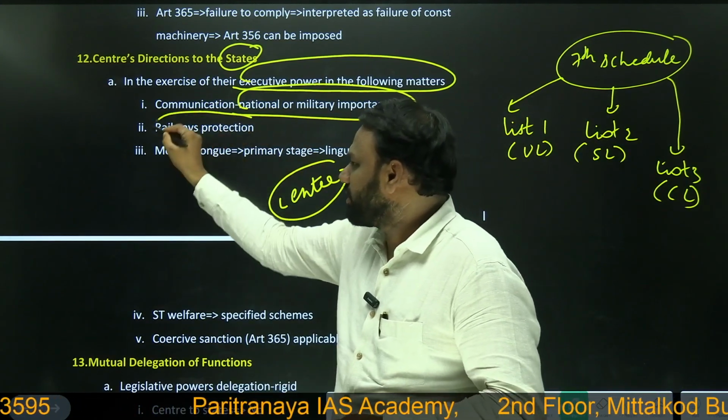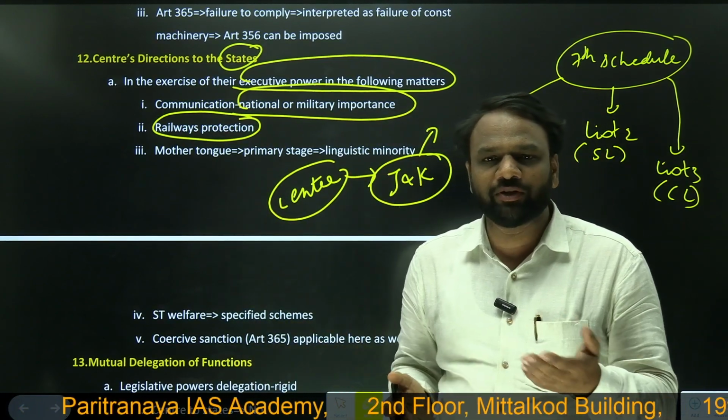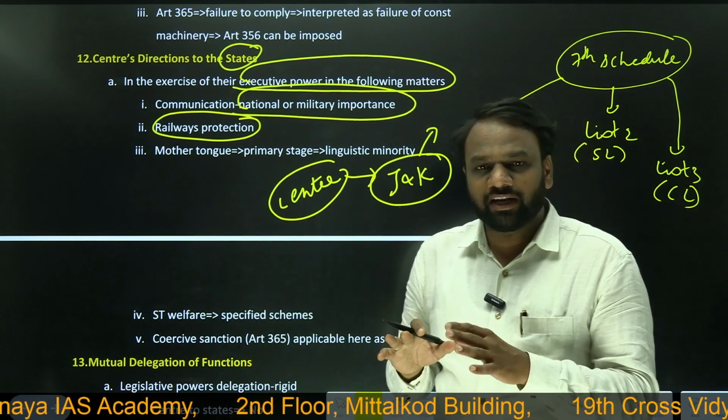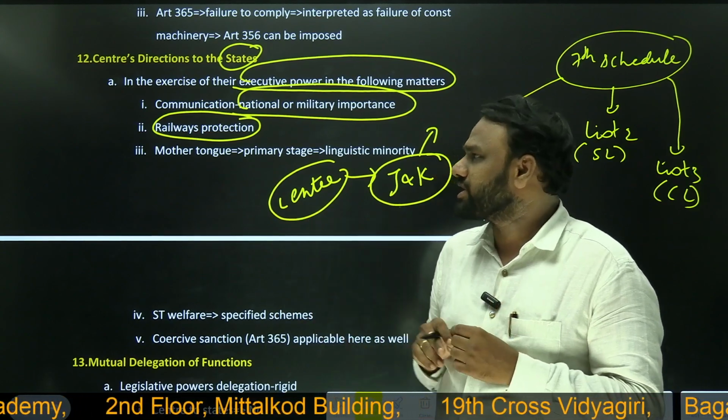Next, railways protection. We know the property of railways belongs to whom? Central government or state government? Obviously, it belongs to the central government. But the center can ask the states to protect the railways and their infrastructure. Next,